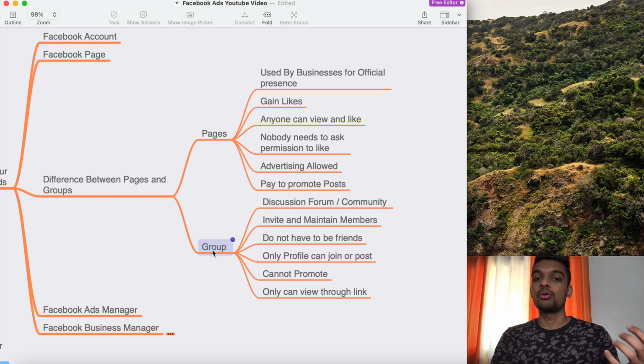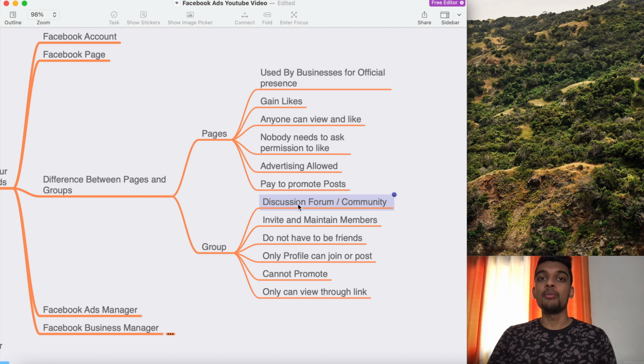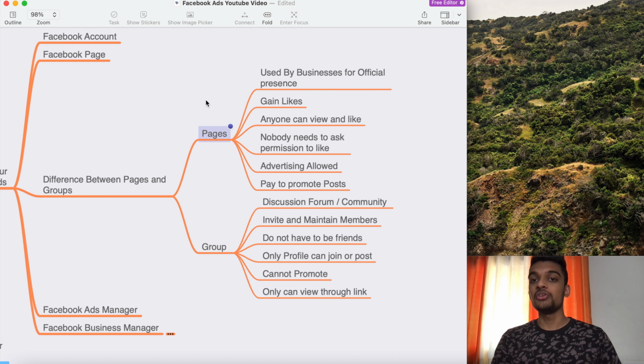And the group is generally a discussion forum or a community. It is just like a WhatsApp group where you can communicate with each other. You can go into a group, you can post video, audio or something like that. But in pages, it is the official page of a business where you can just engage with the posts of a business, and you cannot post on another's pages.